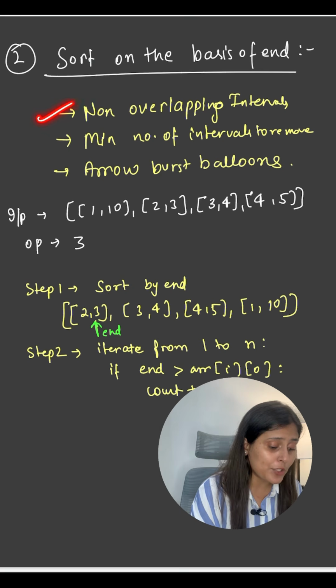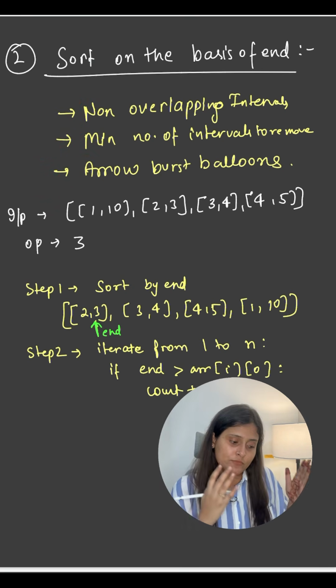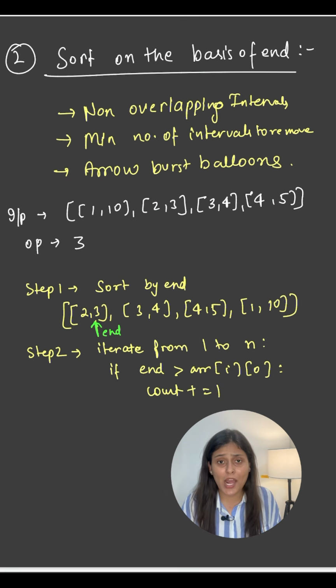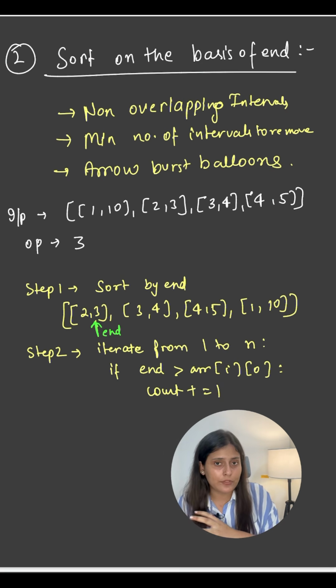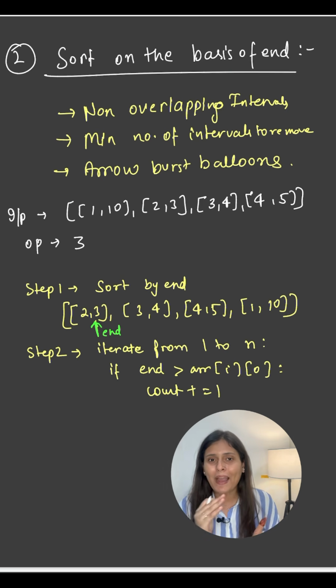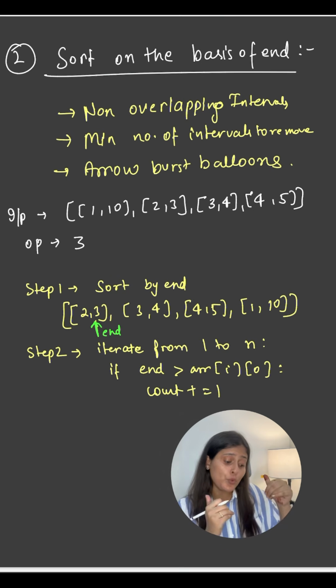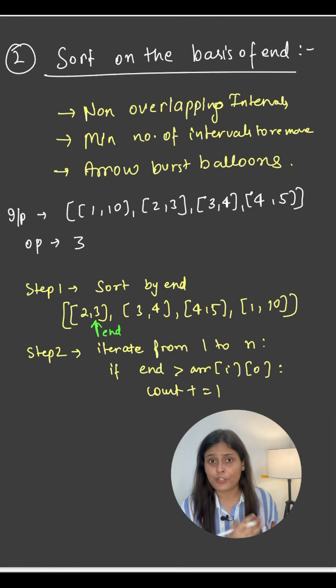The second pattern is sort on the basis of end. Here, problems like non-overlapping, minimum number of intervals, and arrow burst balloons will be solved by this. Wherever the question asks you to remove the minimum number of intervals, in that case, if you sort according to the starting index, you might end up removing the maximum intervals. Hence, you have to consider those intervals first which are ending first.